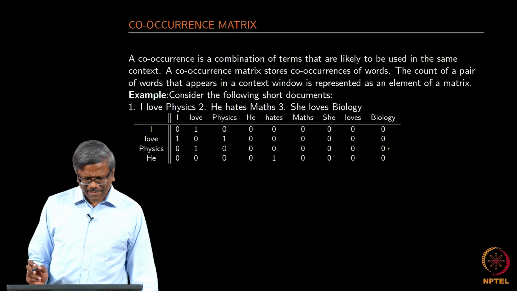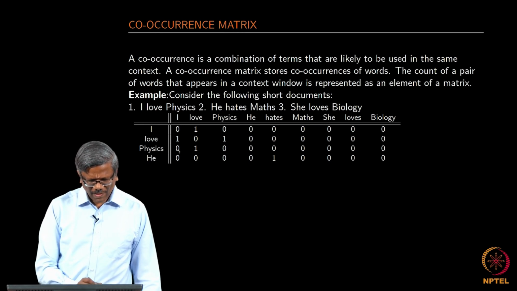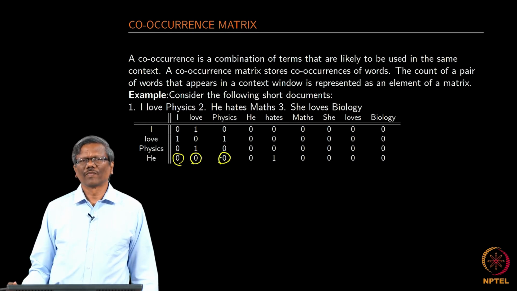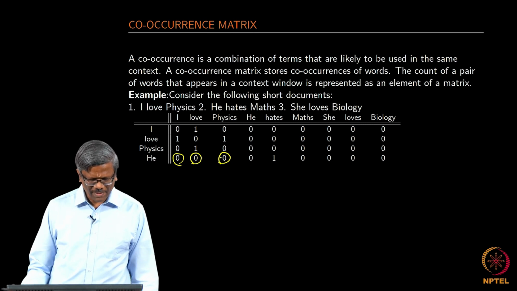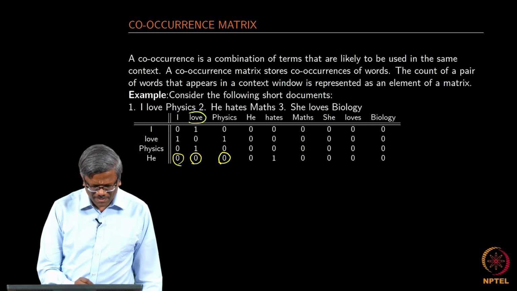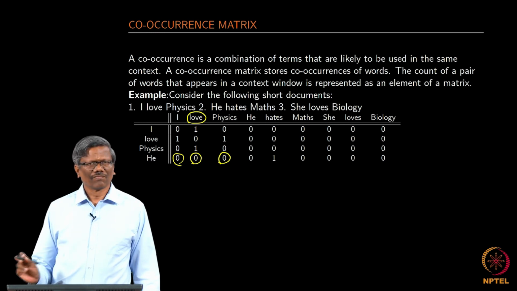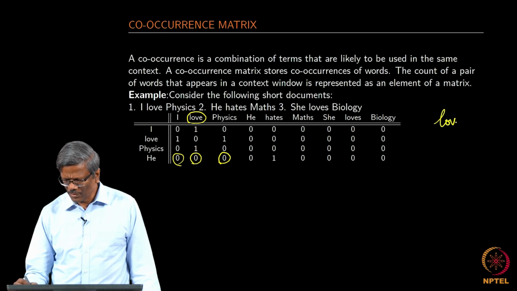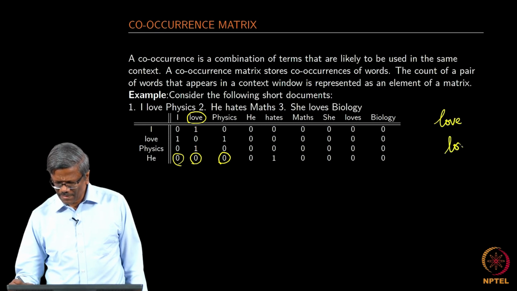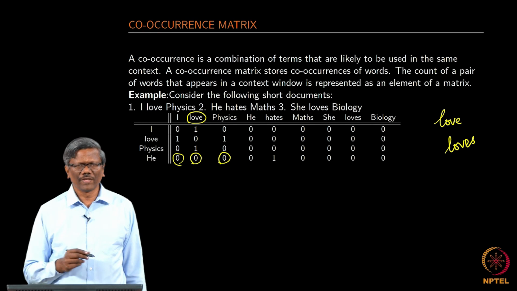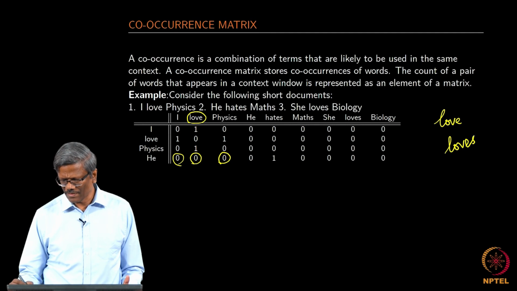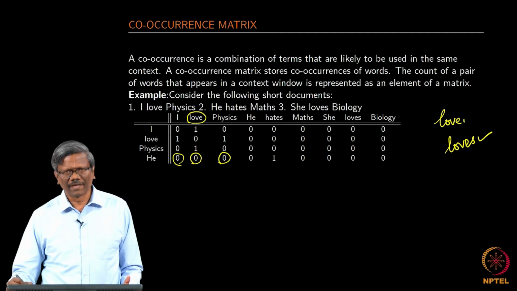And then the next document, he. So, he and I, he and love, he and physics, they do not co-occur. You may ask a question here: if you noticed, I have love here and then loves. I am not doing any stemming or lemmatization, I am just using them as separate words. So, this is different and this is different.